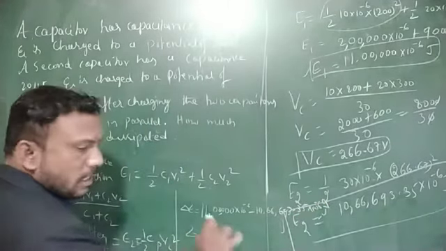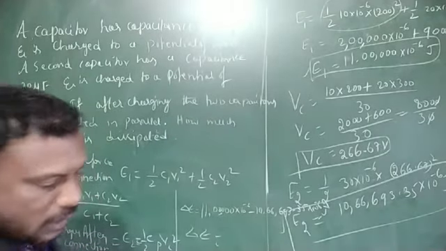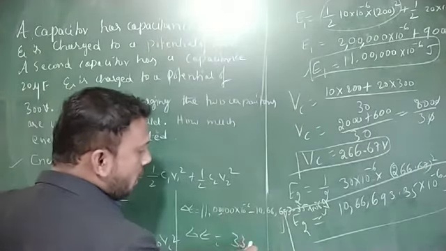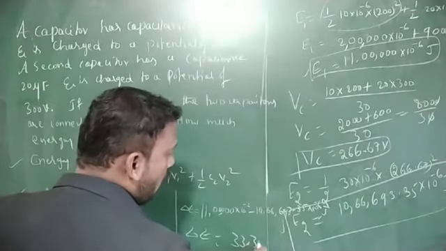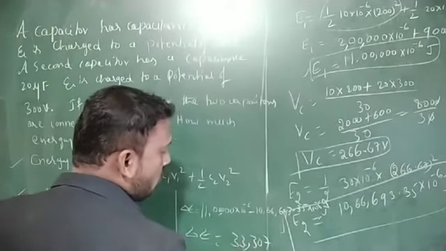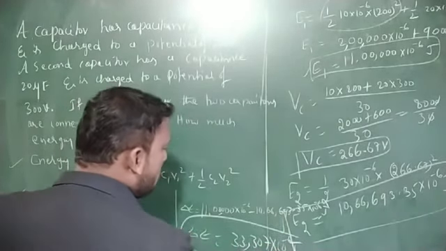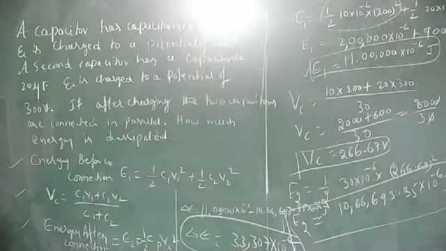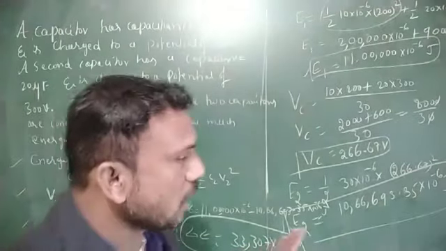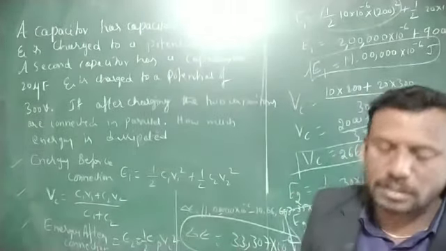So delta E is 33,307 into 10 to the power of minus 6 joule. The energy dissipated after being connected in parallel is 33,307 into 10 to the power of minus 6 joule.